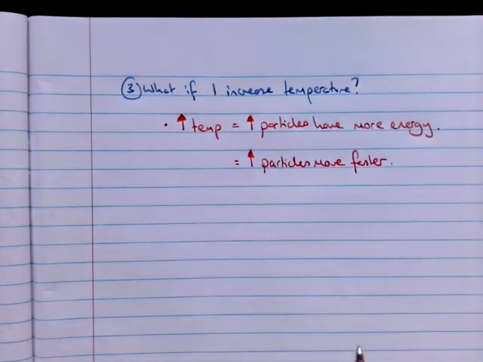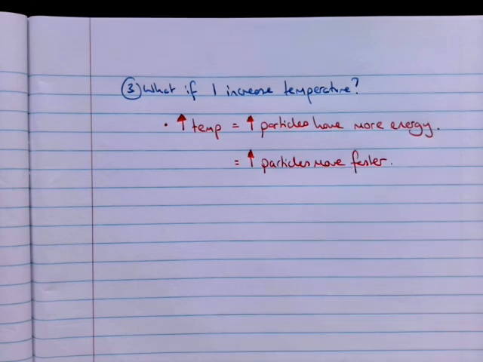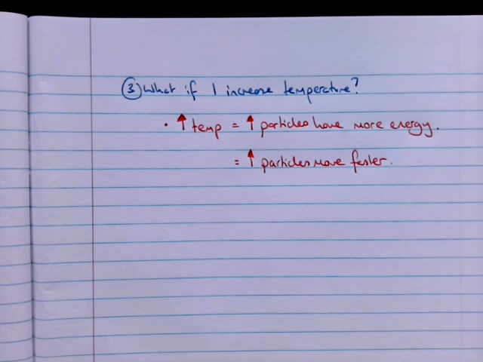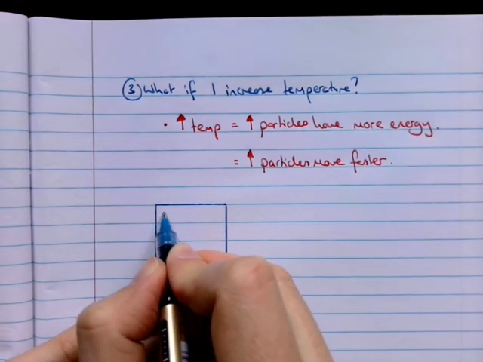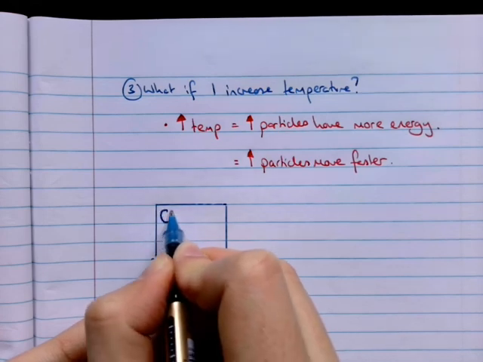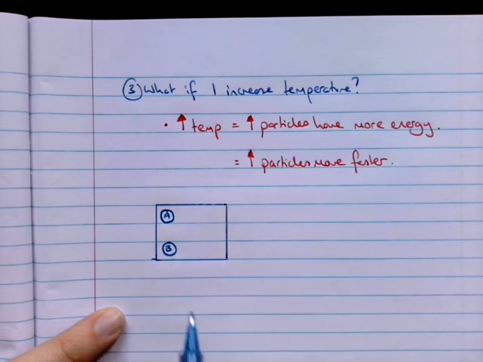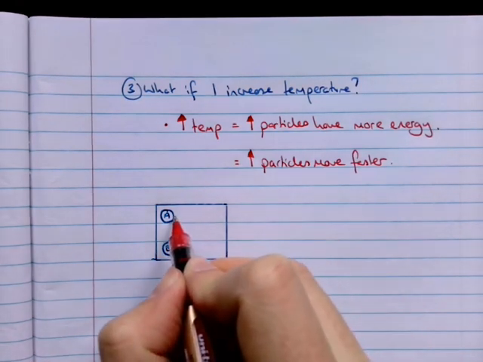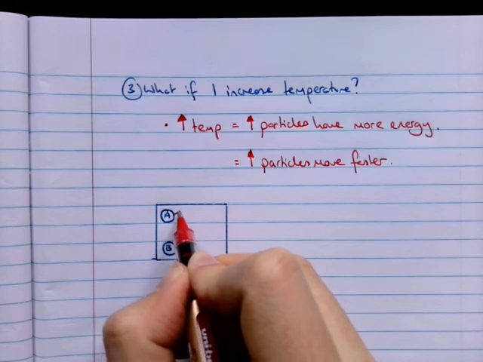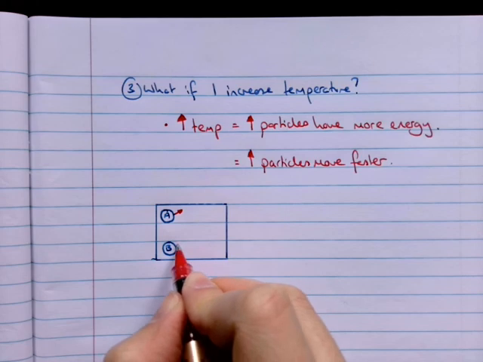Okay, and if they move faster, it means they're going to collide more often with the surfaces in a container. For example, let's suppose I've got 2 particles, particle A and particle B. Particle A doesn't have very much energy, so it's not going very fast. But particle B's got loads of energy.